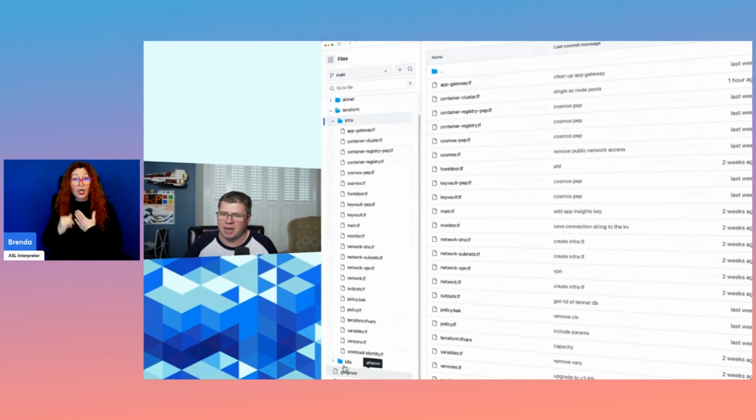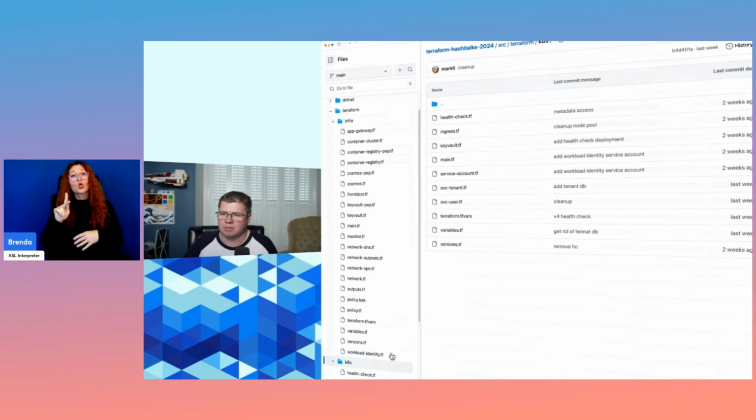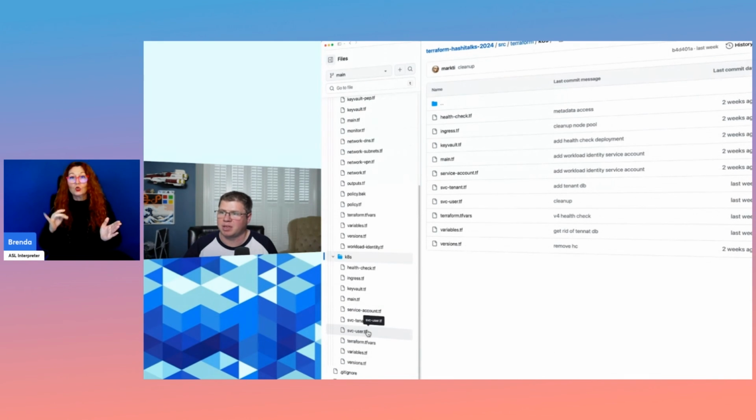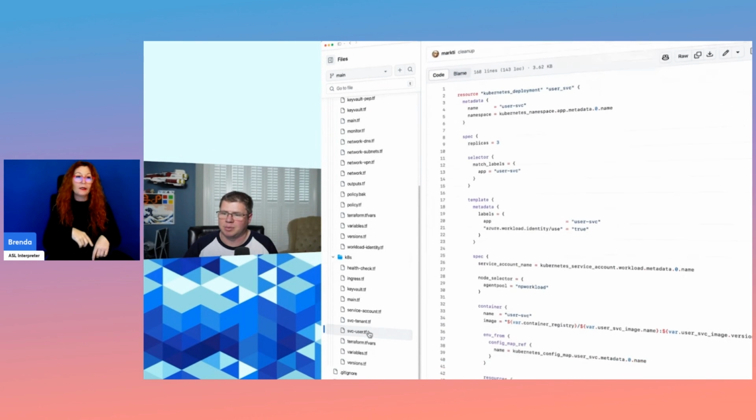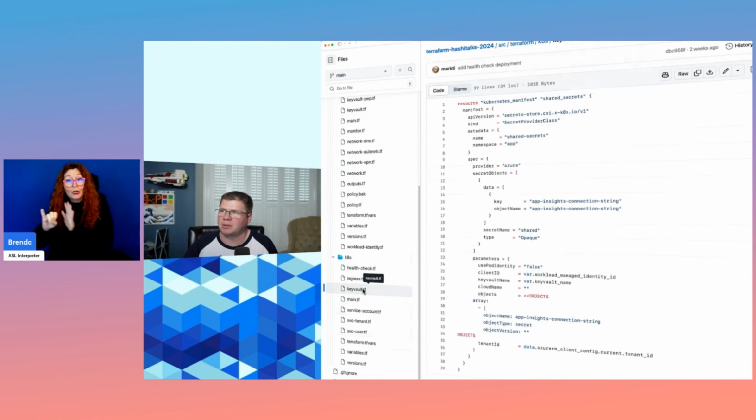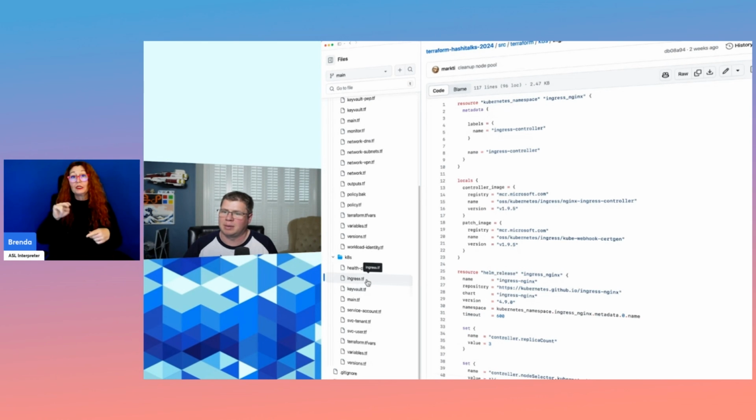And then we have our Kubernetes Terraform, which provisions the Kubernetes control plane things, everything from pods to the Kubernetes service account that's used for workload identity, to the key vault secret provider class, to the ingress controller, and then just a few services that we deploy to run like a simple application. So definitely go check this out.